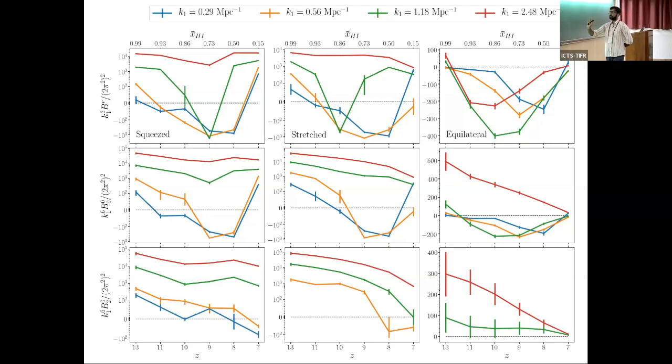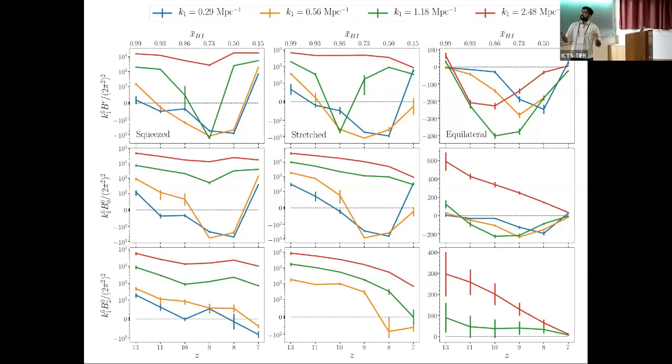The first column is for the squeezed triangle, the second is for the stretched, and the third column is for the equilateral triangle. Different colored lines show different sizes of triangle. So this plot shows the real and redshift space bispectrum corresponding to 3 different shapes of triangle and 4 different sizes of triangles.